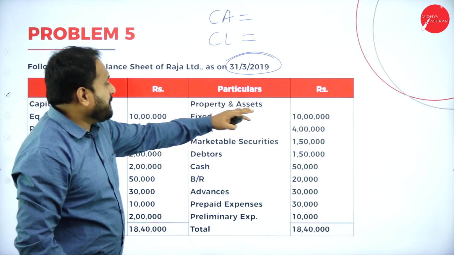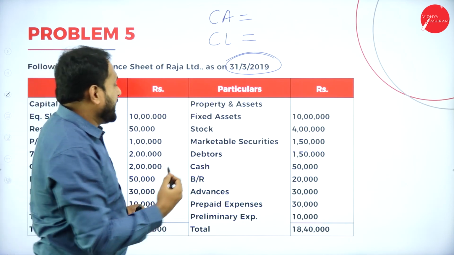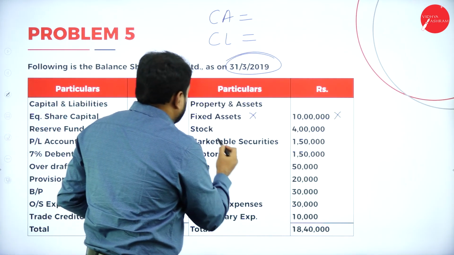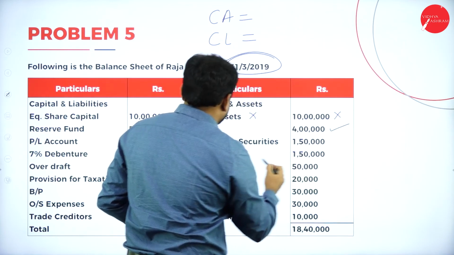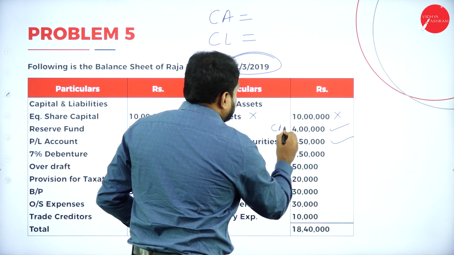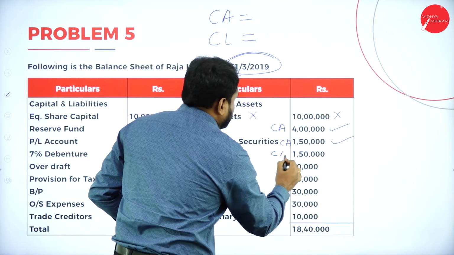So here property and assets is what they have given. Fixed assets, will you calculate? No. So this is not there. That means this is also not there. Now stock, yes, it is a current asset. Marketable security, current asset. So we'll write here current assets. Then debtors, current assets.